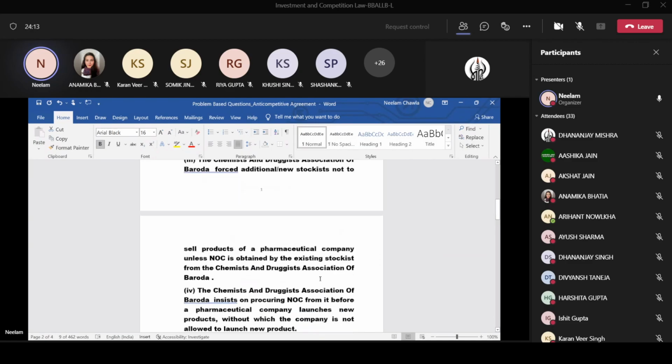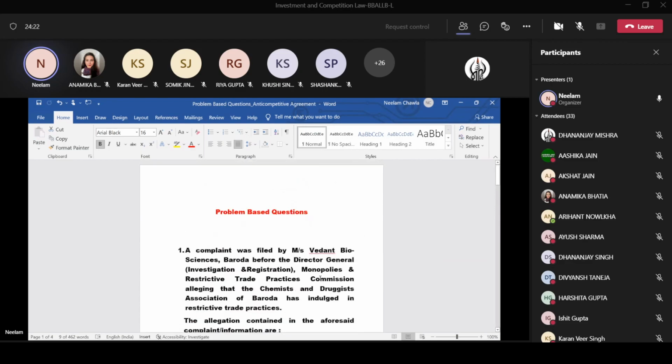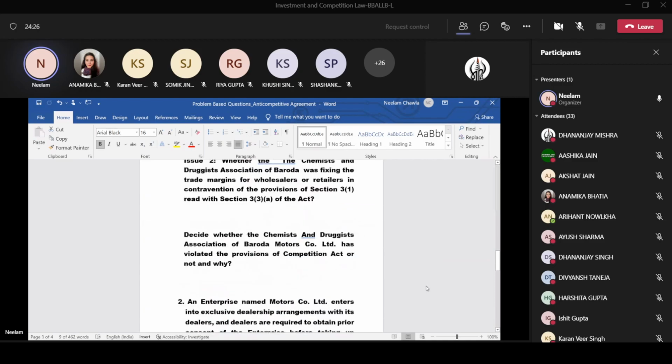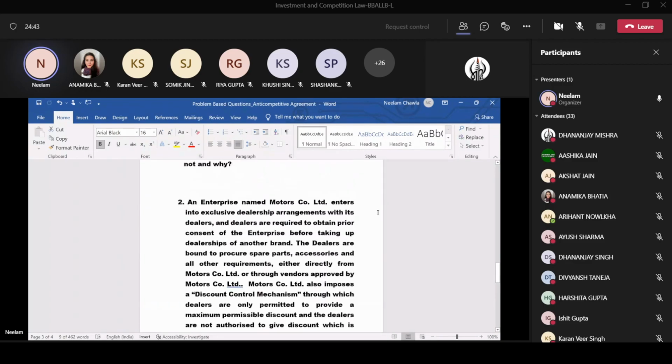And when we discussed the different case laws, one of the cases mentioned here is Vedanta. Now this problem is based on that case only. Now, yes, any question regarding this problem? Okay, if no question, then I'm moving to the next problem. Now, what is the next problem?